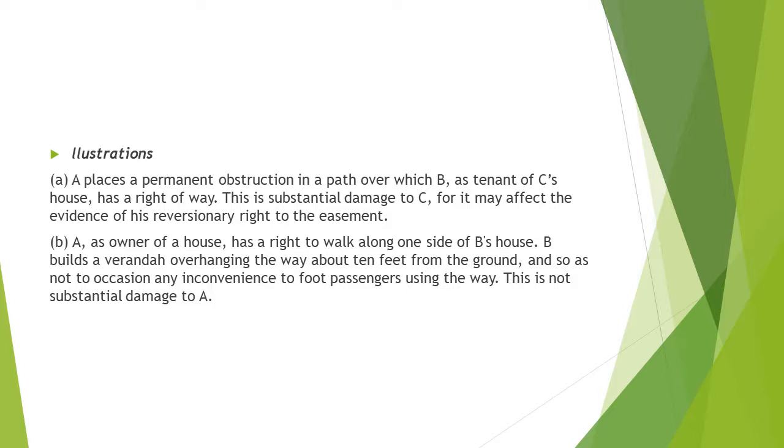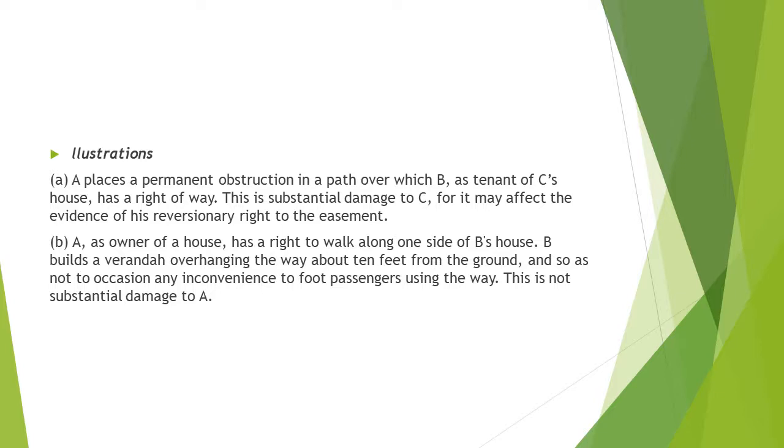Illustrations. First example: A places a permanent obstruction in a path over which B, as tenant of C's house, has a right of way. So there is a house whose owner is C, and in that house B is the tenant, and B has a right of way on a path. On that path, A is placing a permanent obstruction. So this is a substantial damage to C, for it may affect the evidence of his reversionary right to easement.